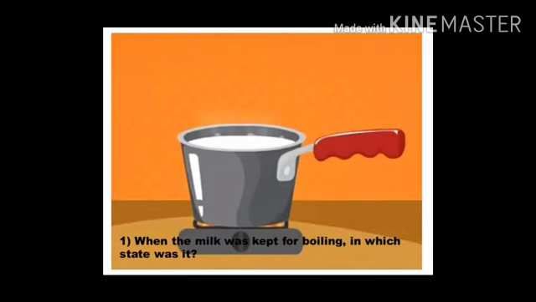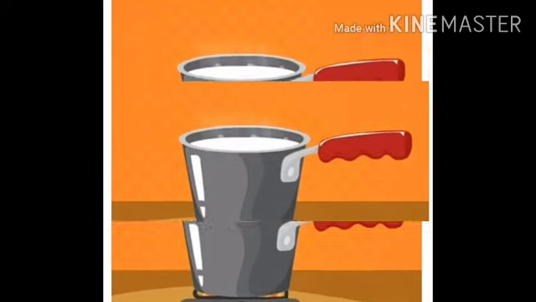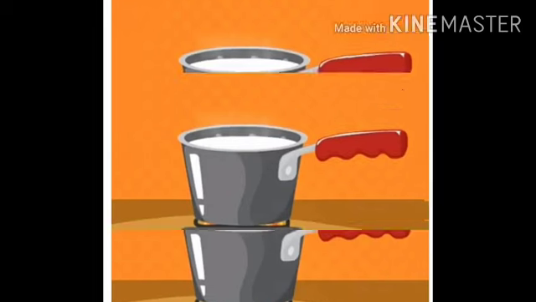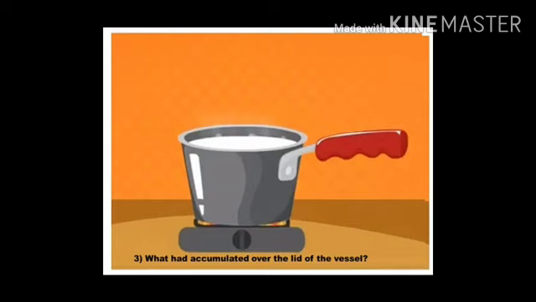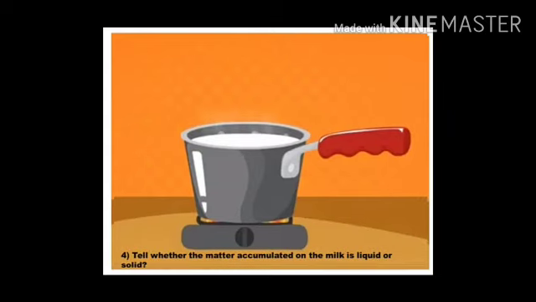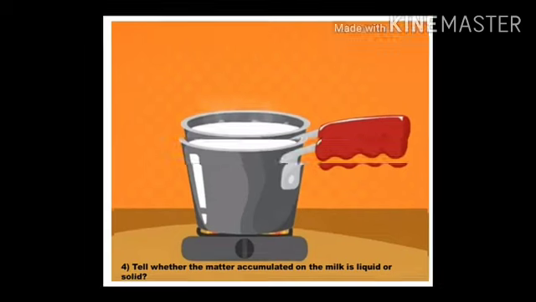So, our first question is, when the milk was kept for boiling, in which state was it? Second, when the milk was boiling, what did you observe? Third, what had accumulated over the lid of the vessel? Fourth, tell whether the matter accumulated on the milk is liquid or solid.